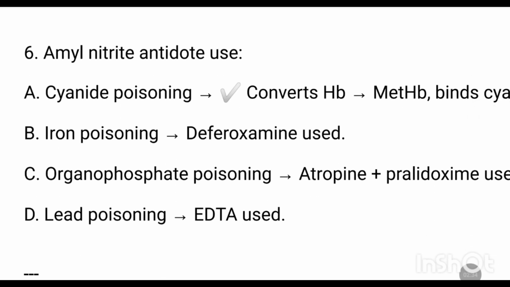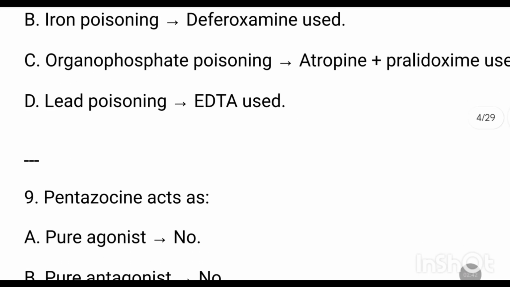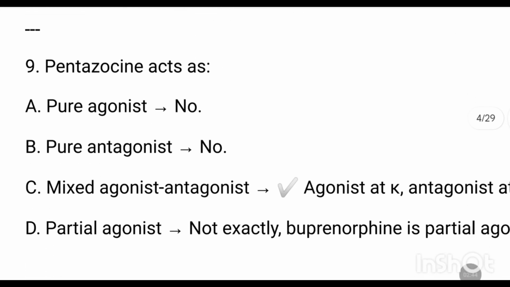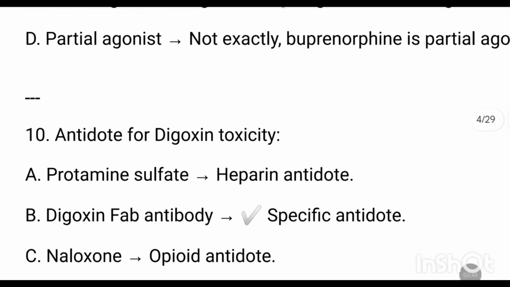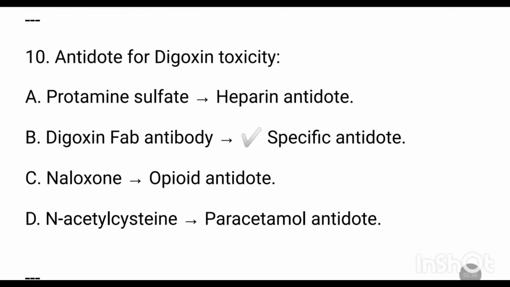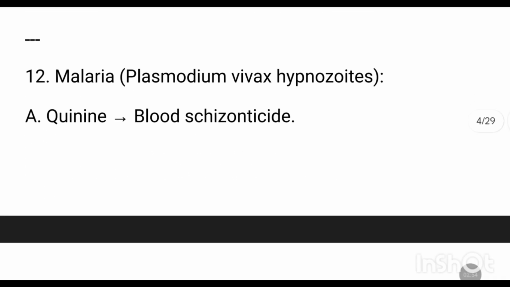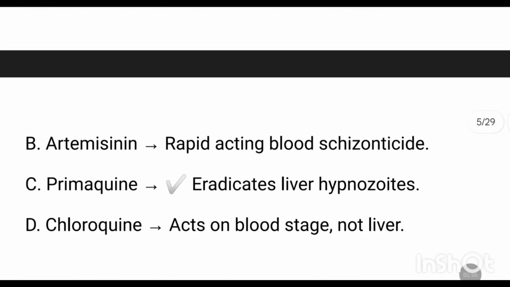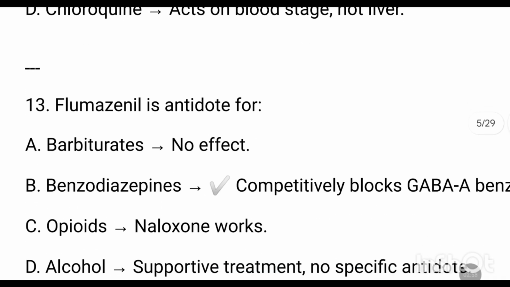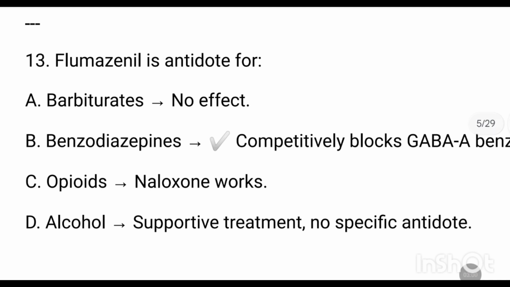Amyl nitrite antidote is used in cyanide poisoning. Pentazocine acts as a mixed agonist-antagonist. Antidote for digoxin toxicity is digoxin Fab antibody. Primaquine is used in malaria. Flumazenil is antidote for benzodiazepine.